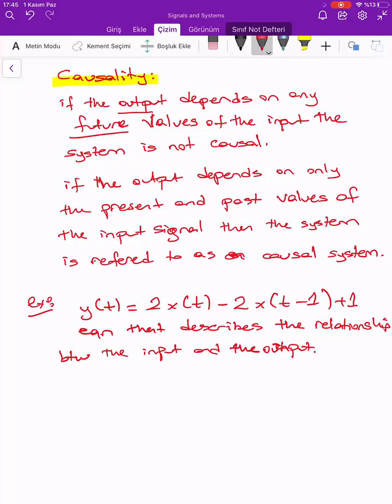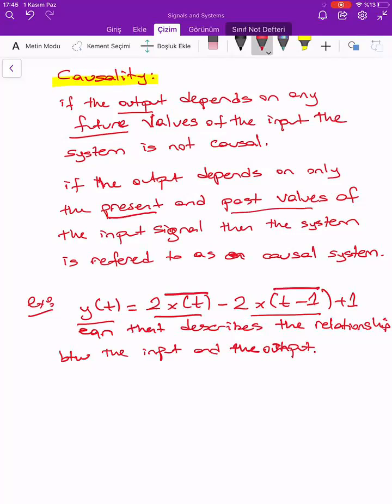Now you see y is written as a function of x of t, right? This is just something that we learned in high school, if you remember. For example, is this a causal system? Yes, it is, because it only has the present values and the past values.